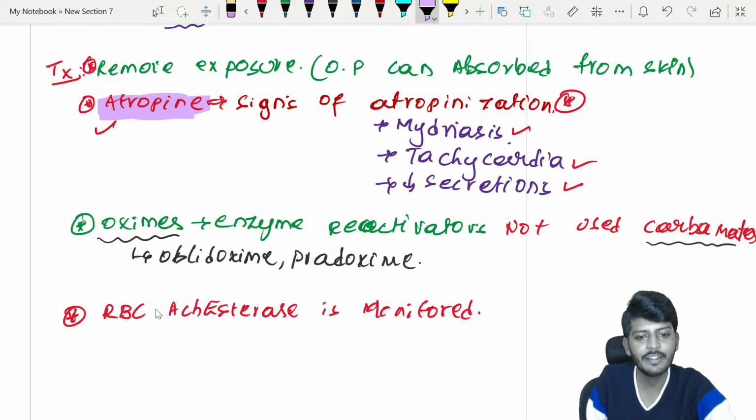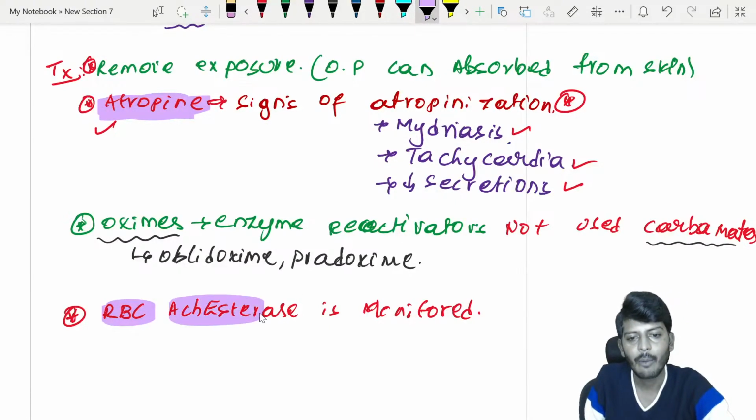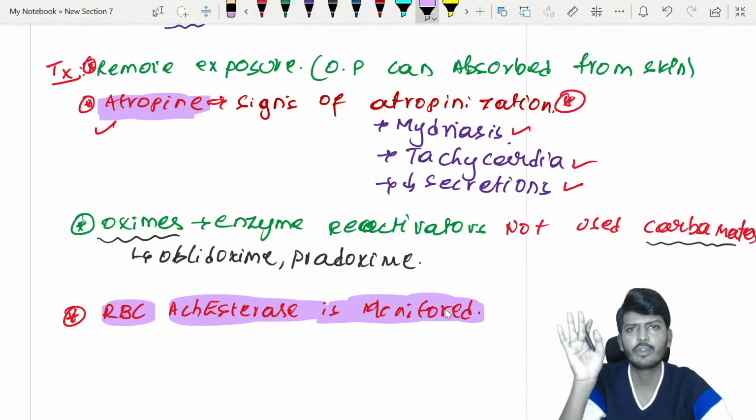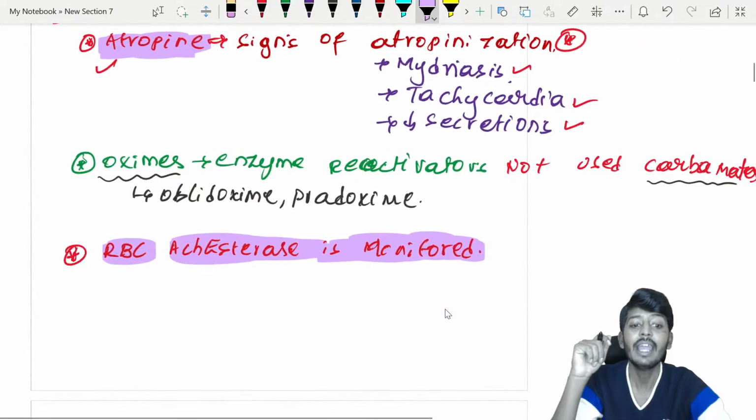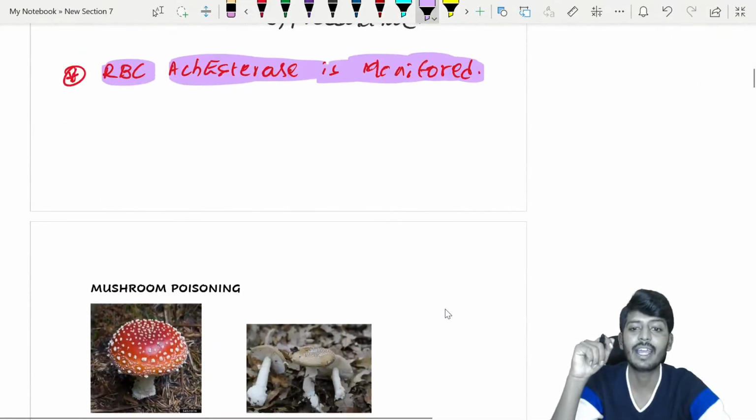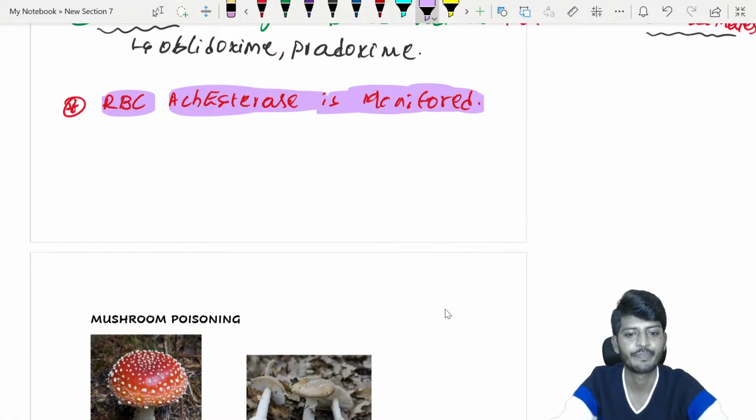Then the next possible question which can be asked is, किस चीज को monitor करोगे? तो हार्ट रेट, वो तो वाइटल्स तो मॉनिटर करोगे, you are going to monitor the vitals. Along with the monitoring of the vitals, you are going to check for RBC acetylcholinesterase levels.